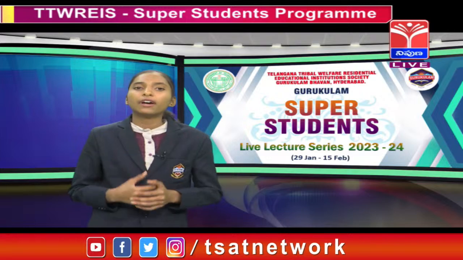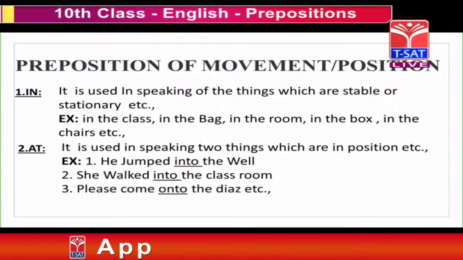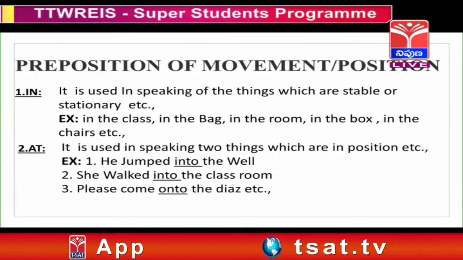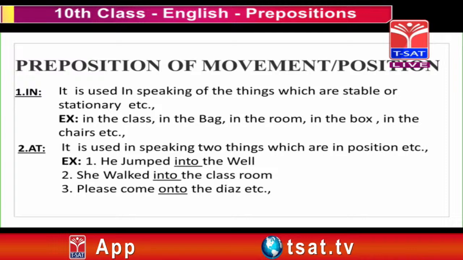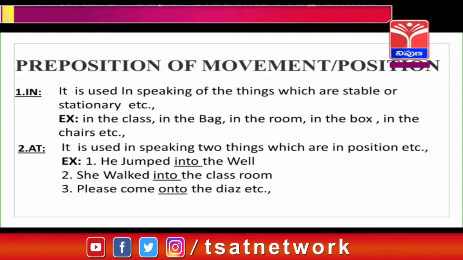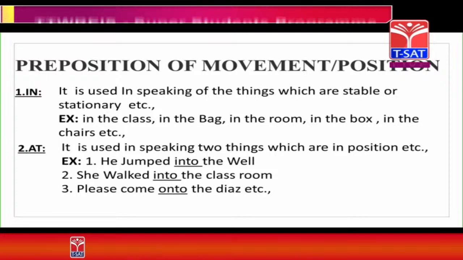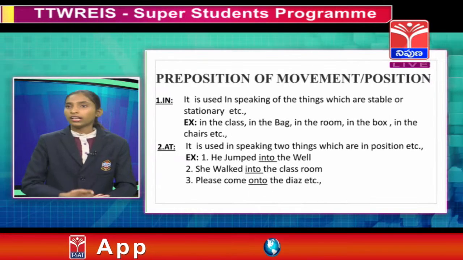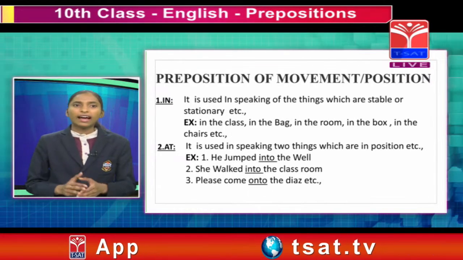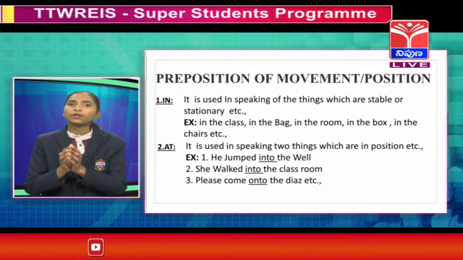Next we go for preposition of movement or position. Here also I have chosen two examples. First one is in, second one is at. Firstly, I will explain about in. It is used in speaking of things which are stable or stationary, etc. For example, in the class, in the box, in the chair, in the room, etc. And in is used like this in preposition of movement or position.